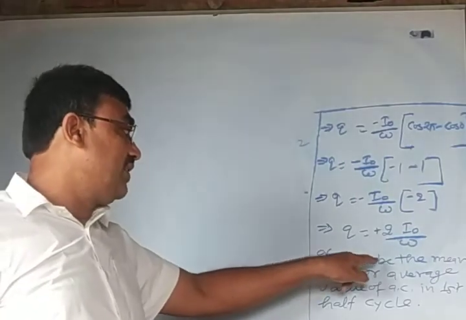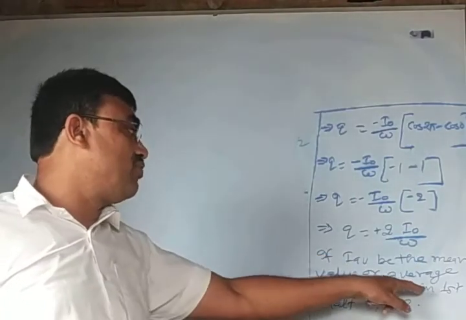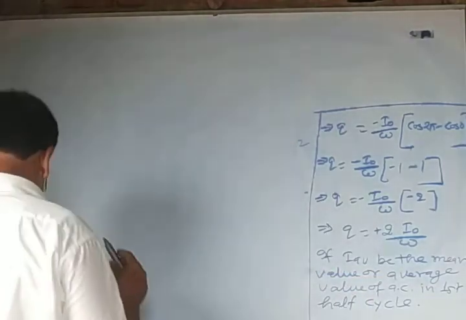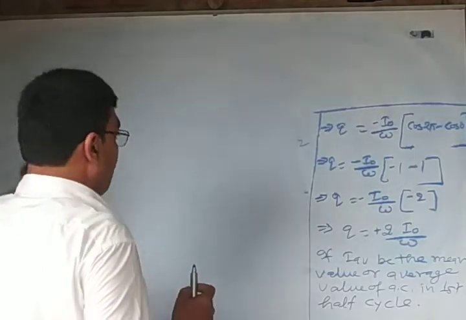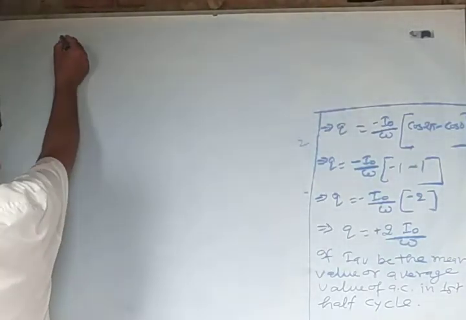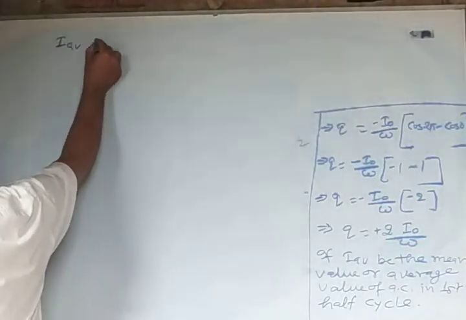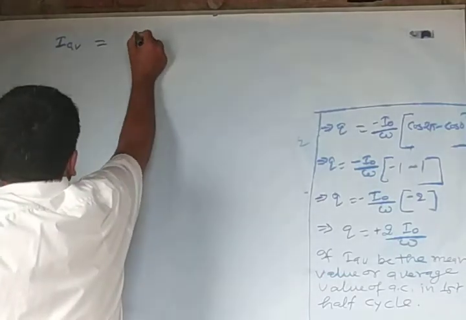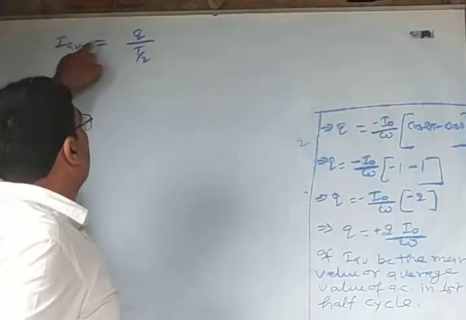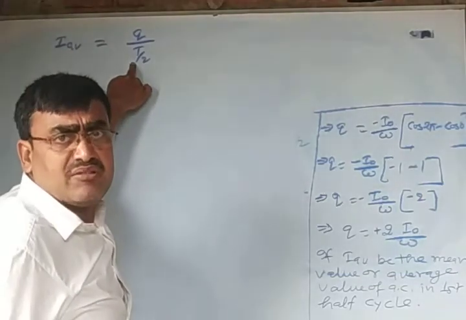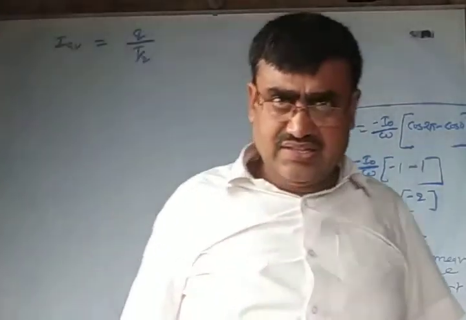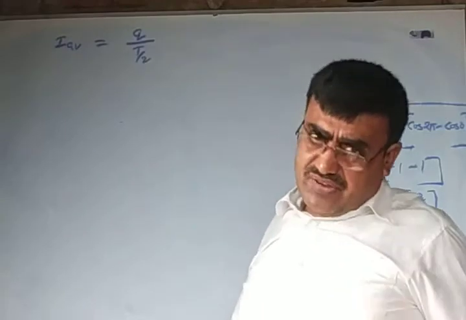If IAV be the mean value or average value of AC in the first half cycle, then from the definition of current, IAV is equal to Q upon T by 2. Current is equal to charge upon time. The rate of flow of electric charge is called current. Here IAV is the average current.